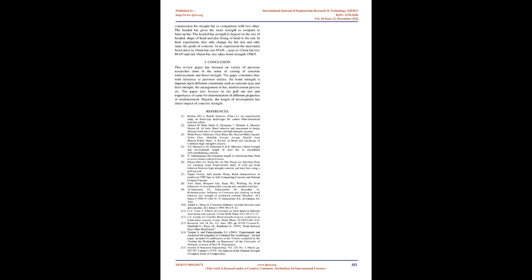3. Conclusion. This review paper has focused on a variety of previous research done on casting of concrete reinforcement and bond strength. The paper concludes that, with reference to previous studies, the bond strength depends upon different constraints such as concrete type and strength, the arrangement of bar, reinforcement process, etc. The paper also focuses on the pull-out test and its importance for determination of different properties of reinforcement. Majorly, the development length has a direct impact on concrete strength.